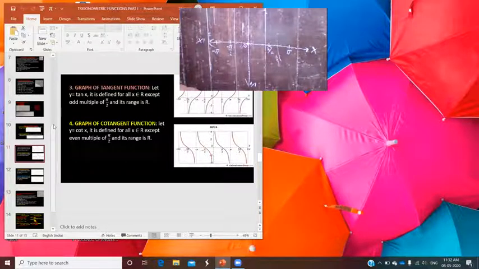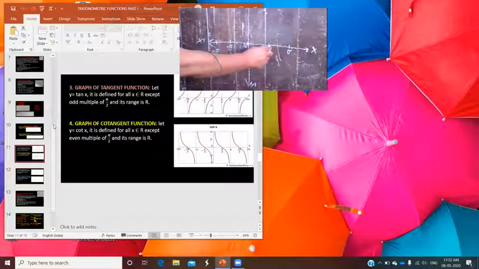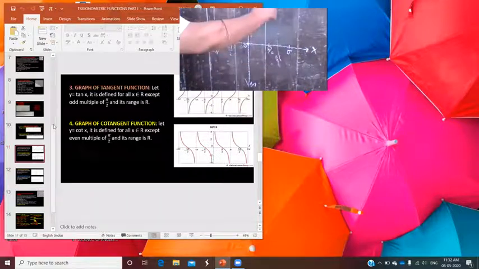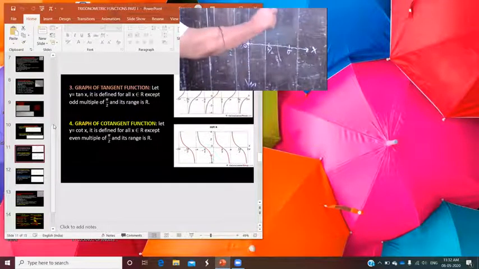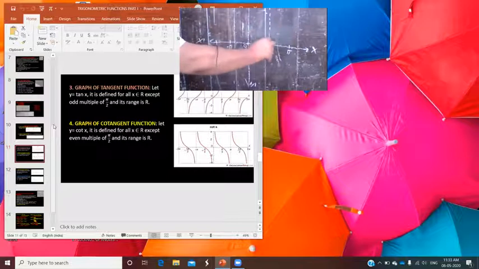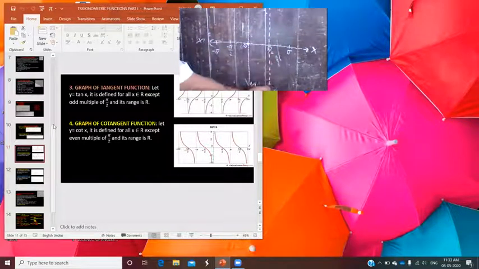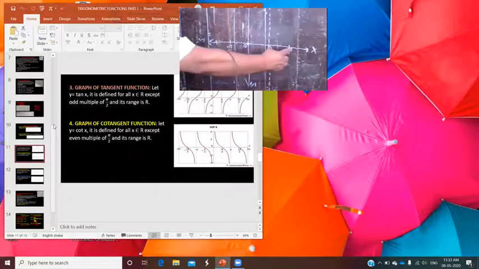Understand? So what you do, at this pi by 2 point, you draw a line parallel to the y-axis, and that line is dotted. Yes. Draw a dotted line parallel to the y-axis. Understand? Now come to pi.